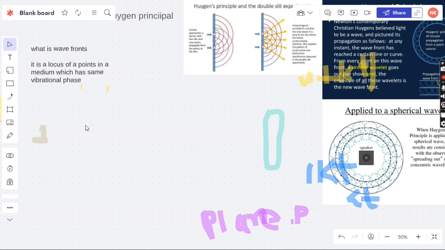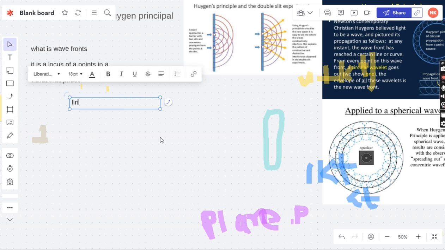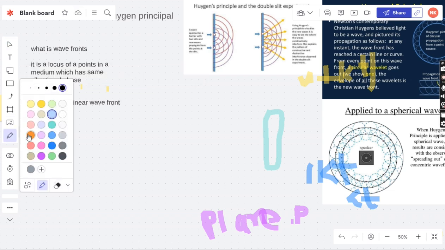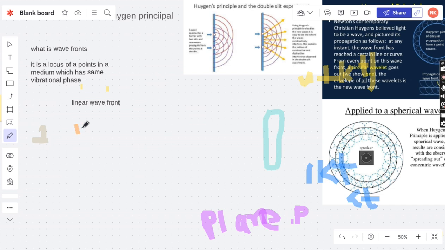Let's see this linear wavefront. Now, what is a linear wavefront? A linear wavefront comes from a source that is linear, right? For example, this is a tube. The wavefront that we get through it is actually a cylindrical wavefront, right?